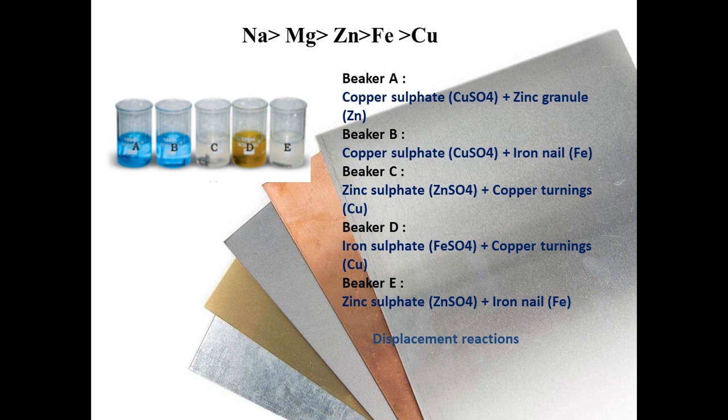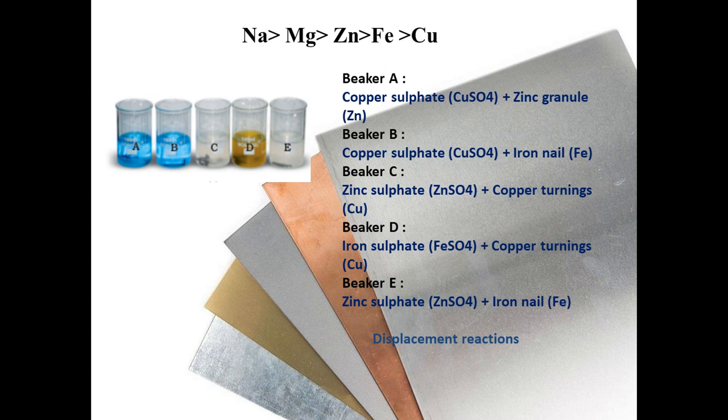Now in beaker C, can copper replace zinc? See the reactivity series, students. Copper is less reactive than zinc, so copper can't displace zinc from its salt solution. So no reaction takes place in this beaker. In beaker D, copper turnings plus iron sulfate. It is the same here: copper is less reactive than iron, so no reaction will take place.